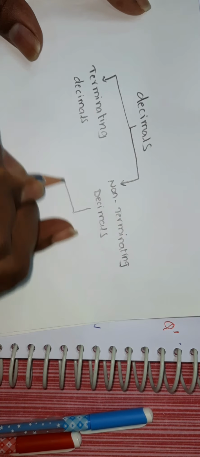But we cannot write non-terminating non-recurring decimals in P by Q form. So we will call terminating decimals and non-terminating recurring decimals rational numbers, and non-terminating non-recurring decimals irrational numbers.